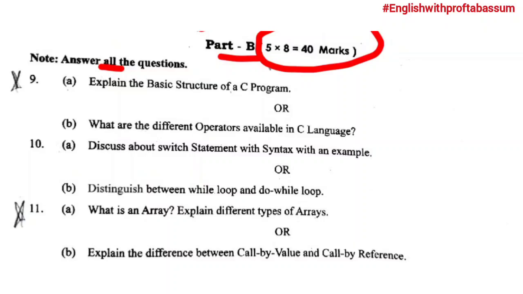Question number 9 comes from unit number 1. The first question A: explain the basic structure of a C program. This is one of the most repeated questions, students. Or you can do B: what are the different operators available in C language? This is also from unit number 1.